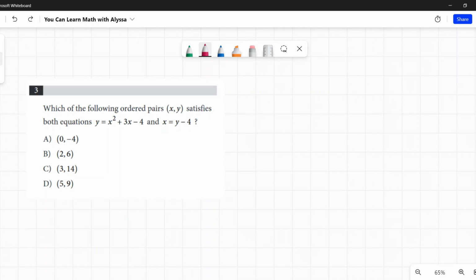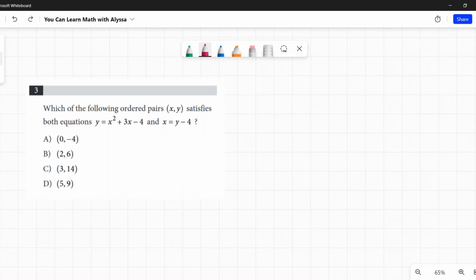First thing I look at here is, if I plug all of these into this equation, it's going to take me time. What would be faster? Plugging them into this equation, because it has to satisfy both equations. So if it doesn't fit this one, it's out. I'm going to take these y's and plug them in over here and see if, when I subtract 4, I get these x's.